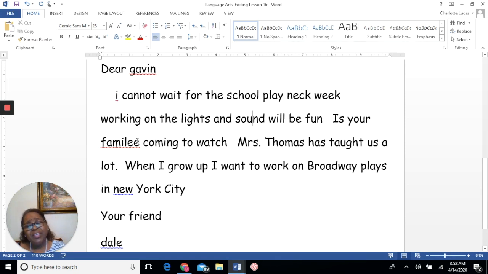It's just that two E's at the end of the word, we don't usually do that. You don't see two E's at the end of the word too often. A word like free, tree, those kinds of words. But family, no, it is the E sound because two vowels together, and these are two E's, will make the E sound. Family. It does make that E sound, but we don't usually use that.